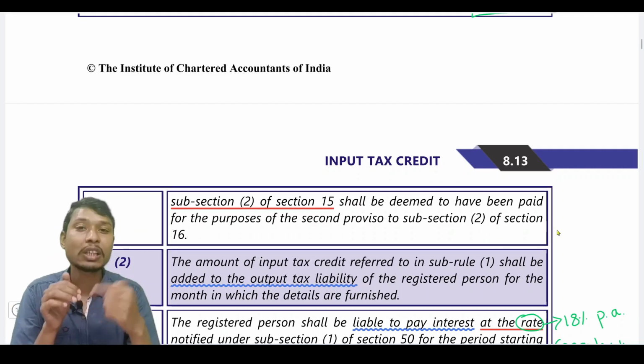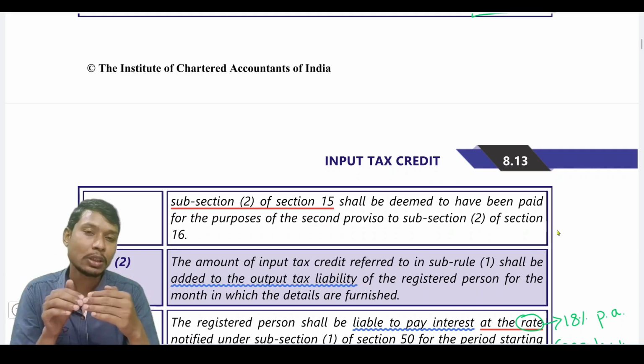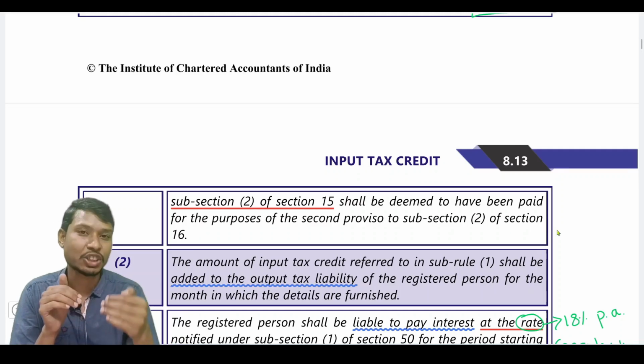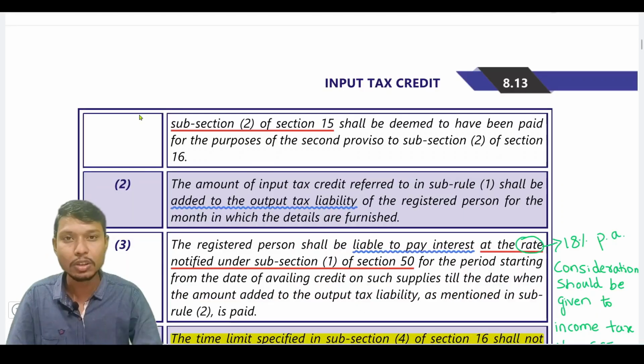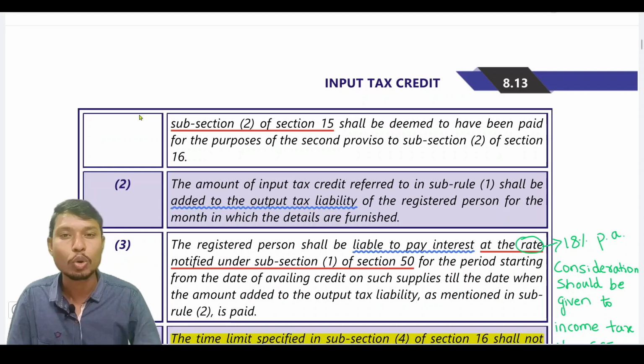This is the third exception which is provided for second proviso of section 16 subsection 2. What this proviso deals with is, let's take an example. Say for example, I want to purchase one of the customized goods. So I approached ABC to supply that customized good. What ABC told is, he has no design with respect to that customized good and he will